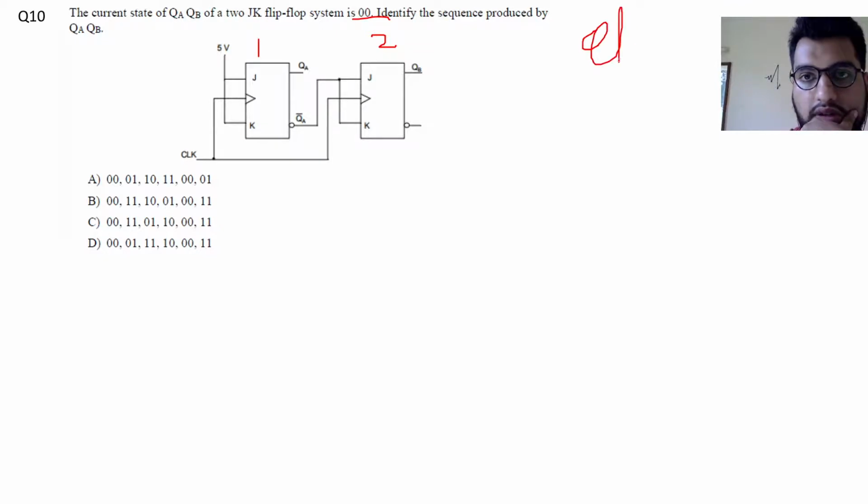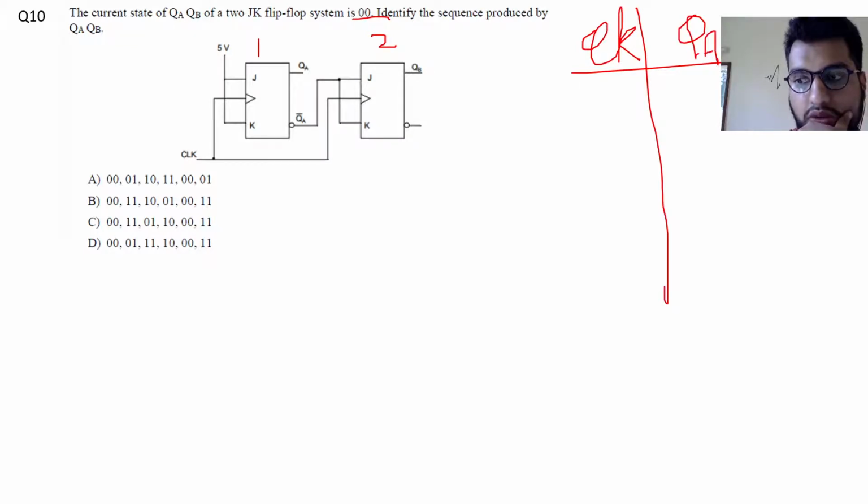So this is the clock, this is my QA, and this is my QB. The initial state I'll write as 0 and 0. When the first clock instance comes, this was 0 and J and K were 1 1, so it will toggle. QA will be equal to 1. For the second flip-flop, the inputs are connected to the complement of this. This was 0, so this is 1, so J equal to K equal to 1, so this will toggle. So QB will be 1. The state is 1 1.